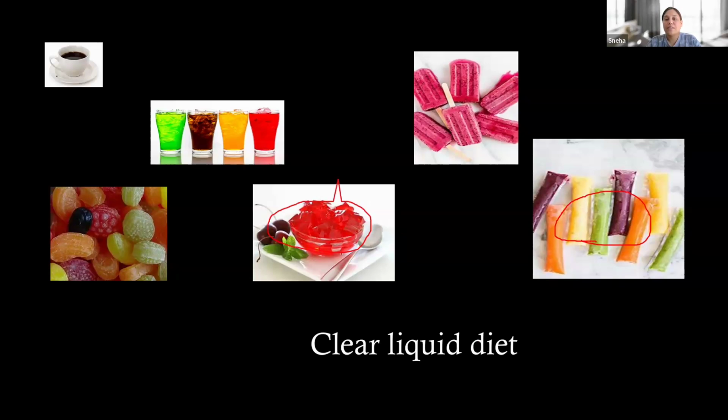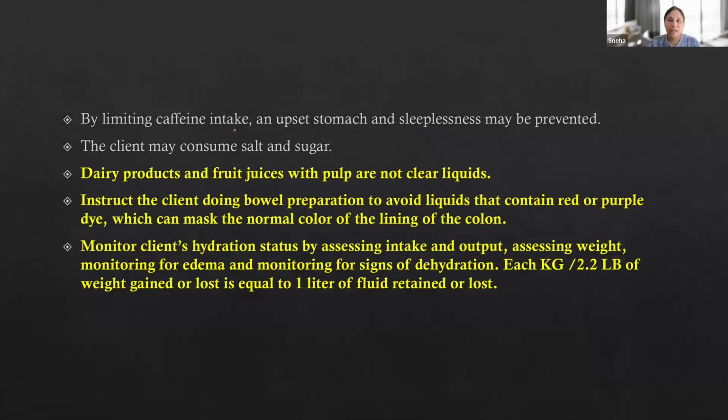Jello. Jello is considered transparent. This is hard candy, carbonated beverages, decaffeinated coffee or tea. These are clear liquid diet. By limiting caffeine intake, an upset stomach and sleeplessness may be prevented. So you have to remember this.